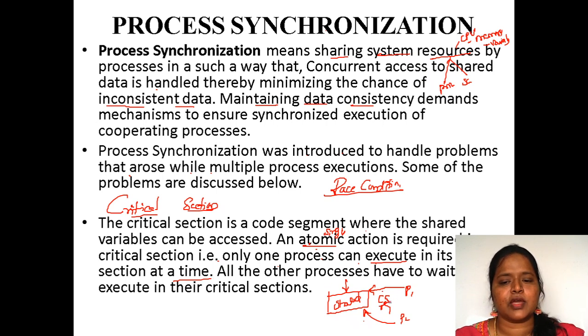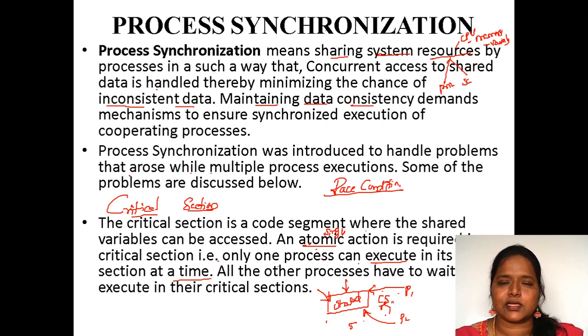Even if you have two processes or five processes, irrespective of the number of processes, we allow only one process to enter the critical section. All other processes have to wait outside the critical section.